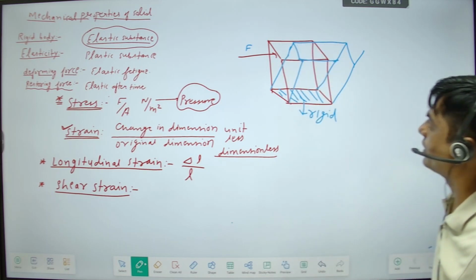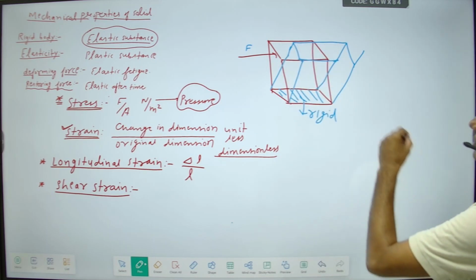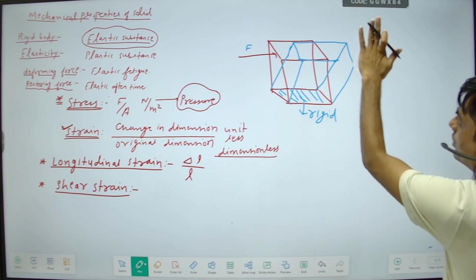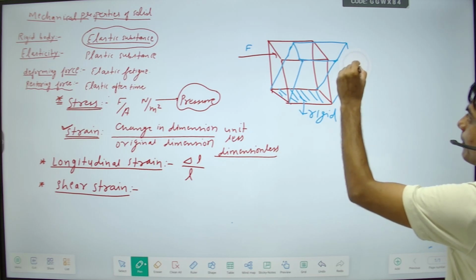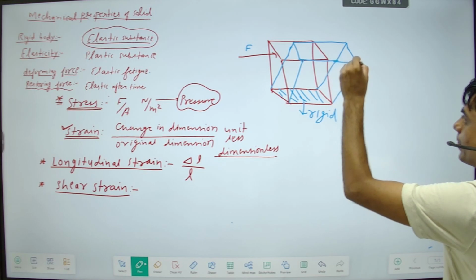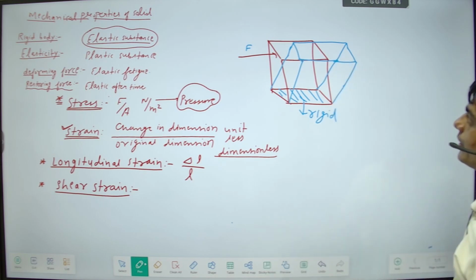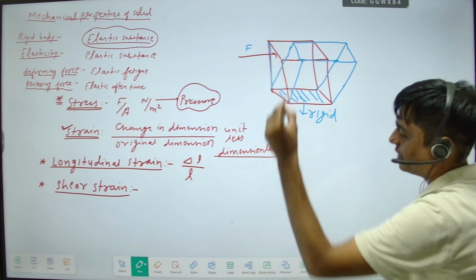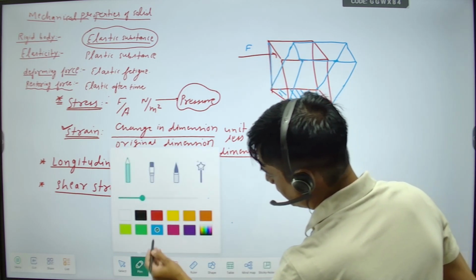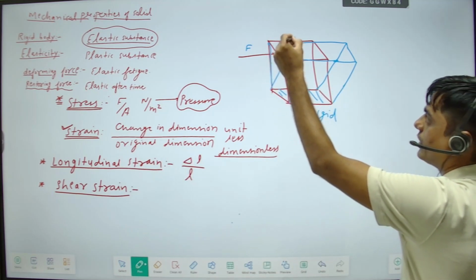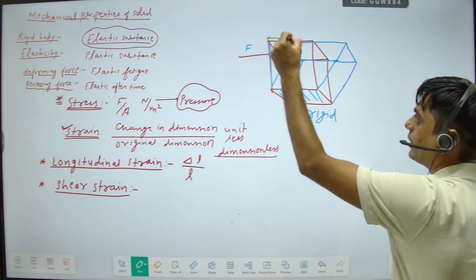The shape will become like this. Here this is the original line, and when we apply force, x is the displacement of the tilting.